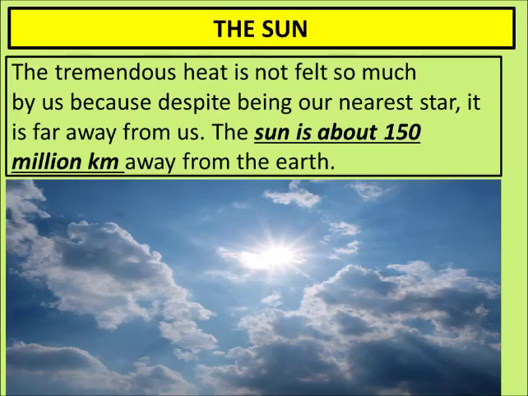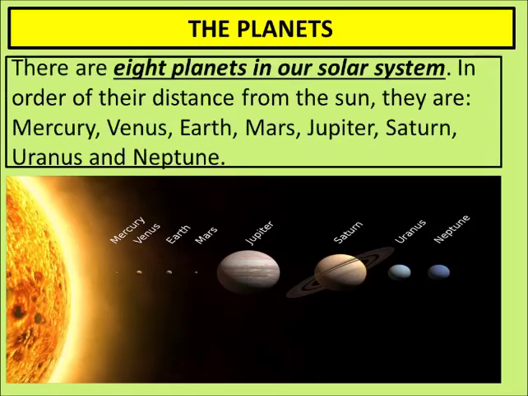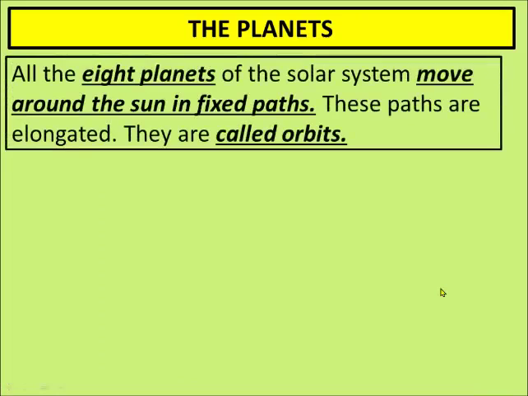What would have happened if the sun came a little nearer to the earth? Everything would burn on the earth, and that would be a very dangerous condition. So it is better that the sun should remain where it is. There are 8 planets in our solar system. In order of their distance from the sun, they are Mercury, Venus, Earth, Mars, Jupiter, Saturn, Uranus and Neptune.